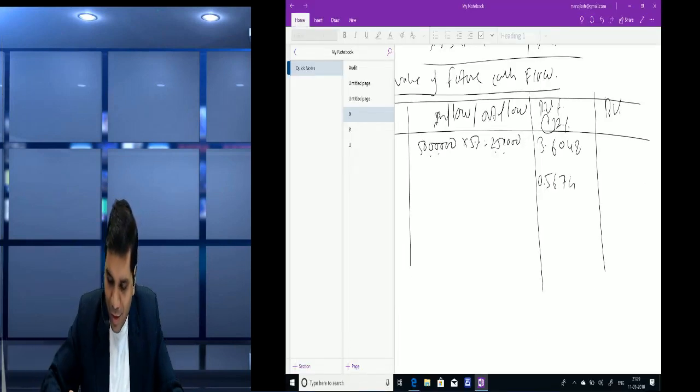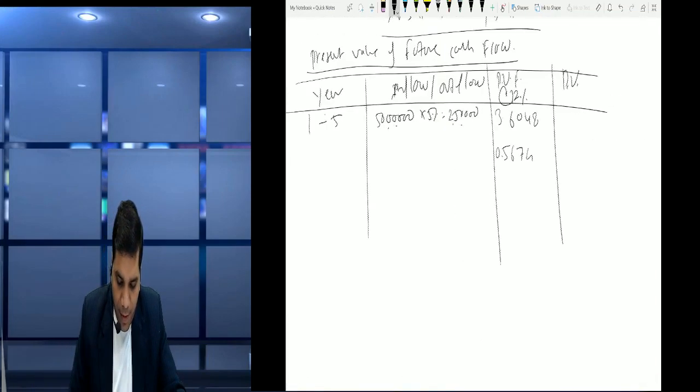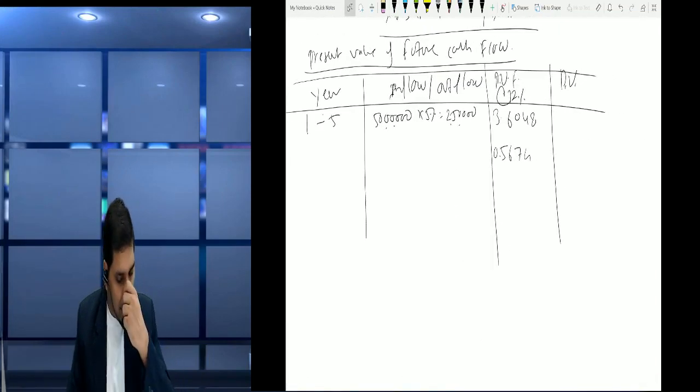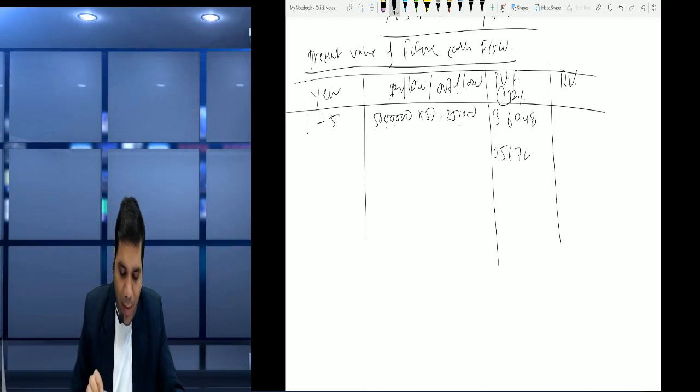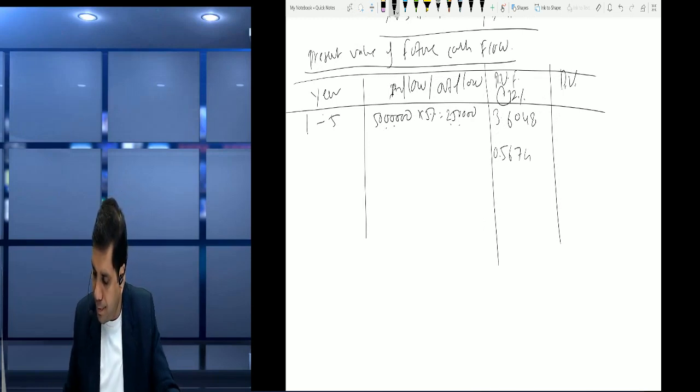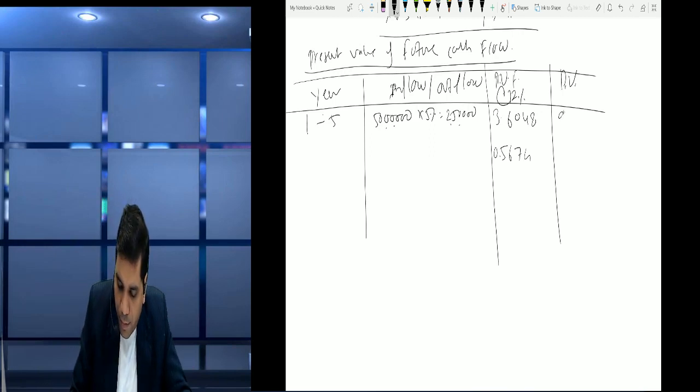Yes friends, so I had calculated. 5% interest is 2,50,000, and at 12% for 5 years the cumulative present value factor is 3.6048. Then multiply by 2,50,000. It comes to 9,01,200.